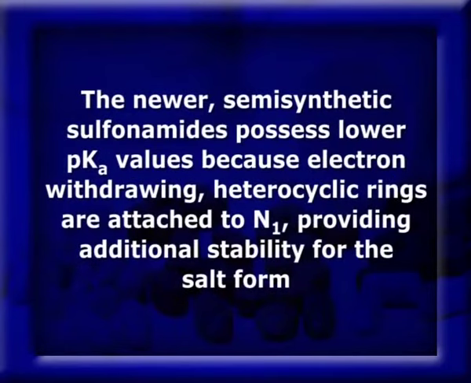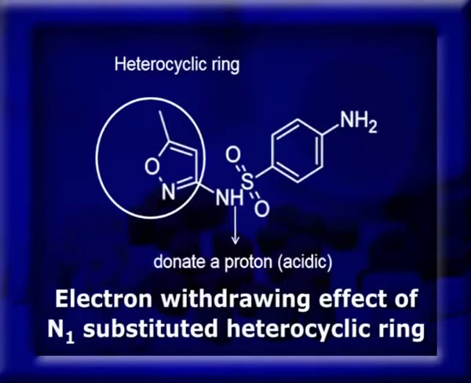The newer semi-synthetic sulfonamides possess lower pKa values because of the electron withdrawing heterocyclic rings which are attached to the N1 position. This provides additional stability for the salt form. Hence, these drugs donate a proton more easily and the pKa values are lowered. In the figure, we can see the electron withdrawing effect of the N1 substituted heterocyclic ring on pKa.